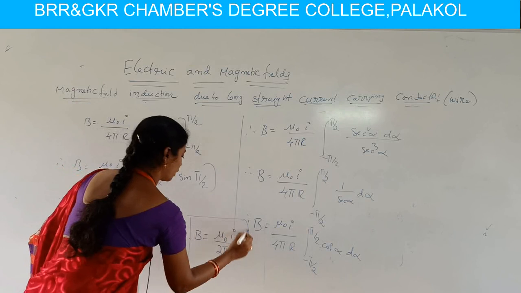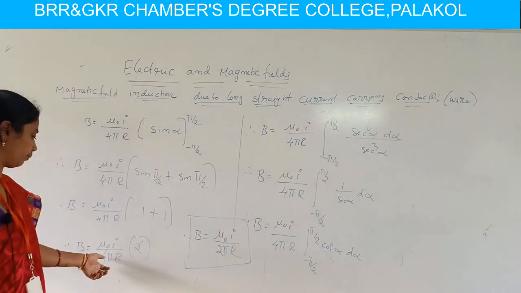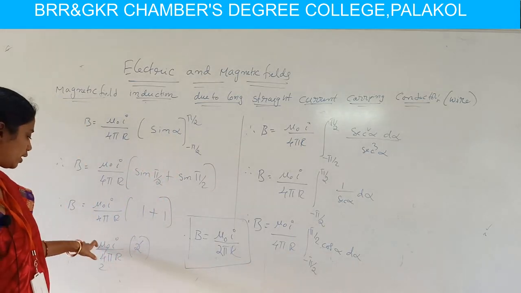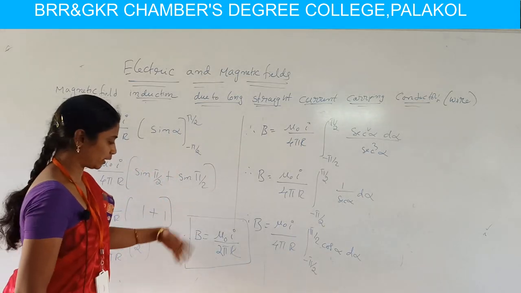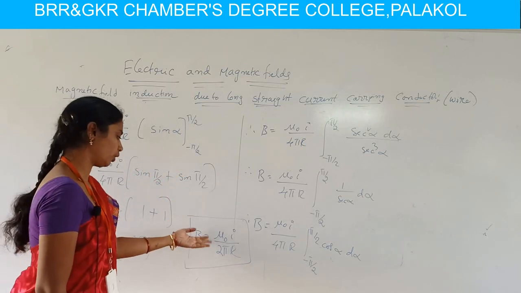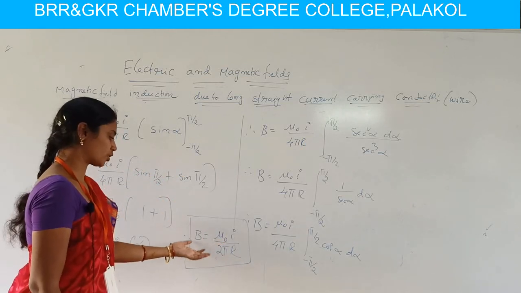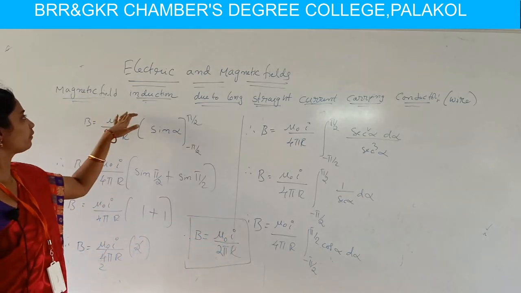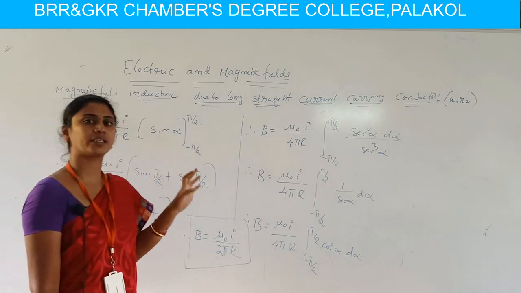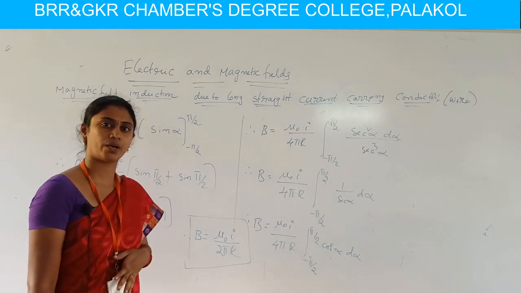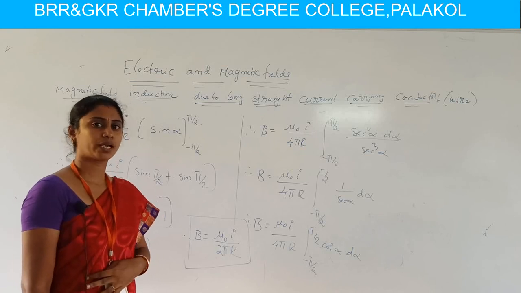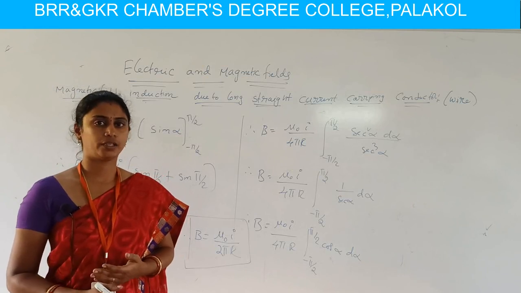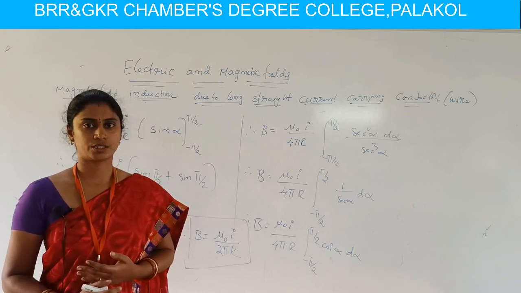Students, observing all the terms, mu naught, I, pi and r, if we sometimes forget any term, then throughout the mathematical calculation we lose marks. So the B value is mu naught I by 2 pi r. This is the expression for magnetic field induction due to a long straight current carrying conductor, which is very important for our examination point. Okay, I hope you are following Biot-Savart's law and magnetic field induction due to a long straight current carrying conductor in this session.